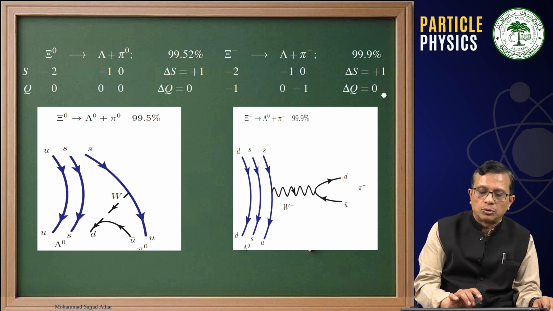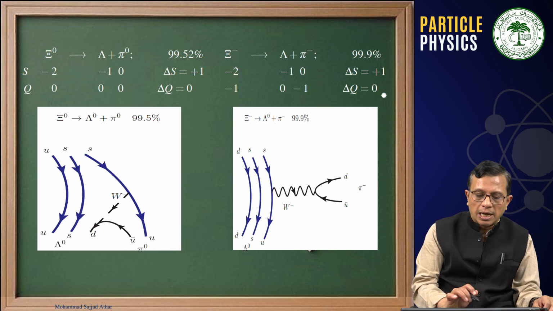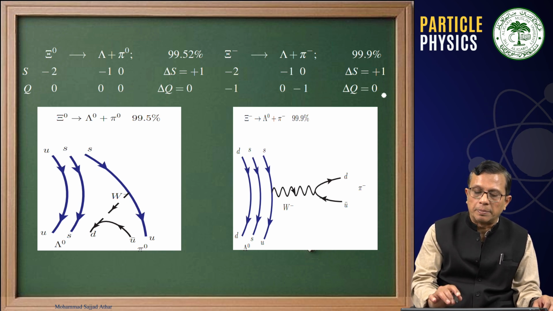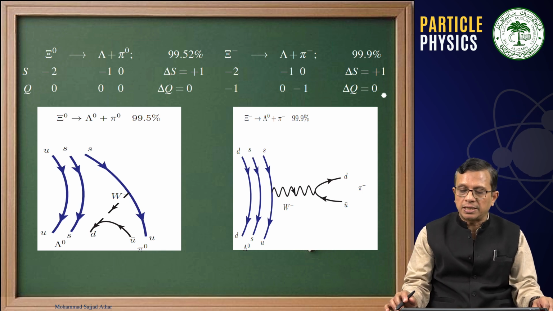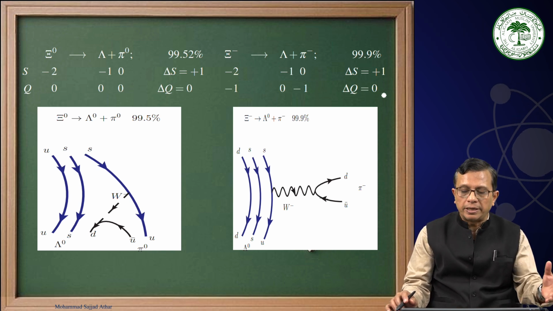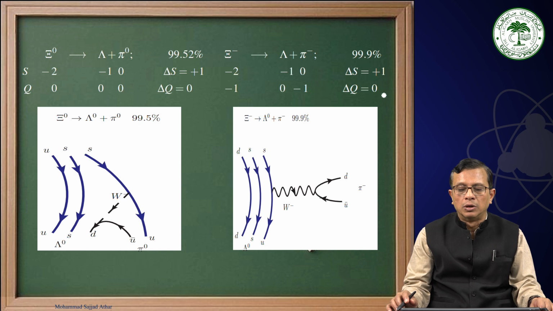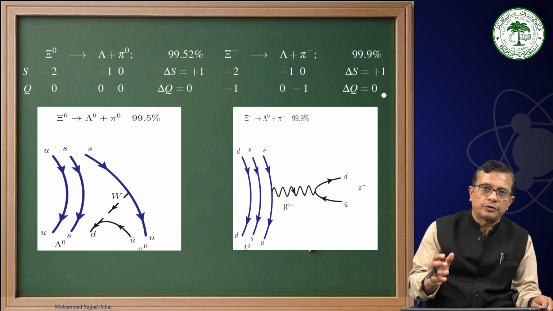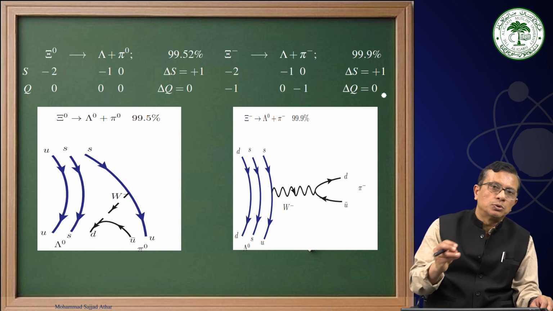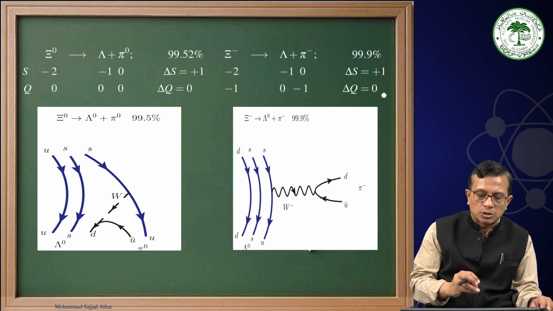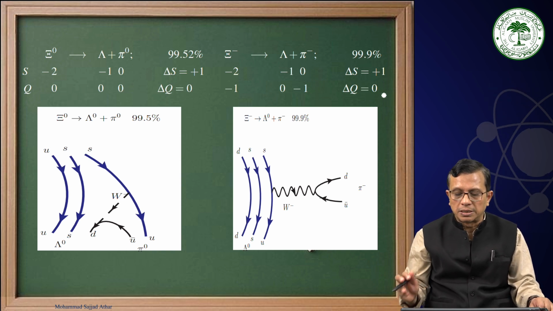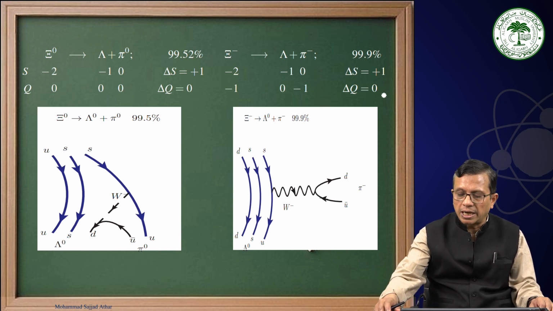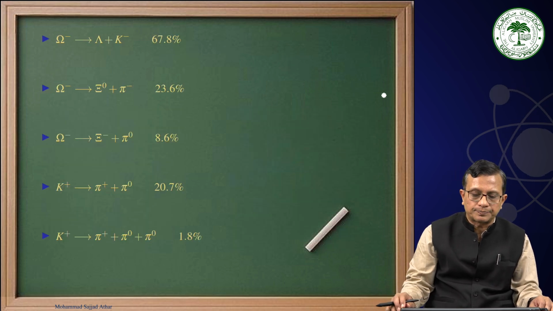Then cascade 0 to lambda 0 plus pi 0, as you can see, this happens 99.52% of the time. But wherever you have delta S equal to +1 or -1, that will be a Cabibbo suppressed process, as this will involve transfer of strange to non-strange quark, S to U quark at both the places that you can see, S is emitting a W minus, and that is giving rise to a d u bar quark.